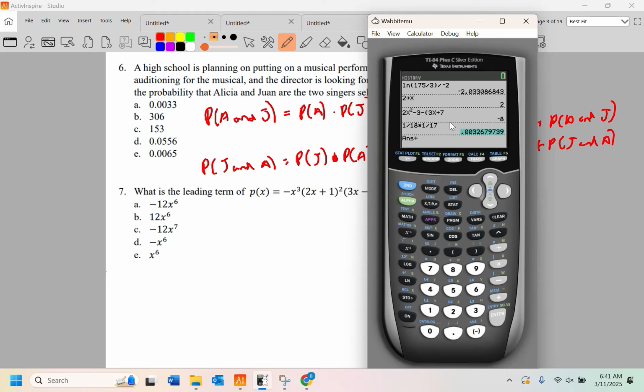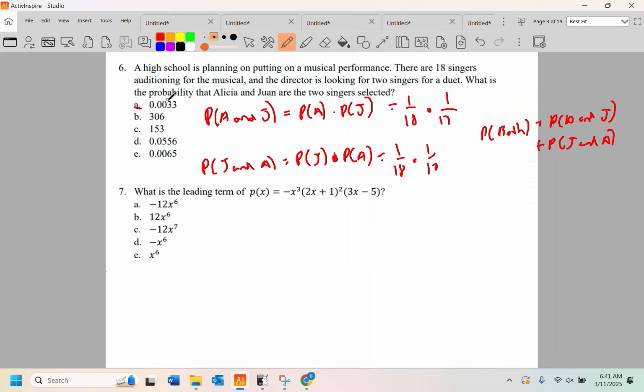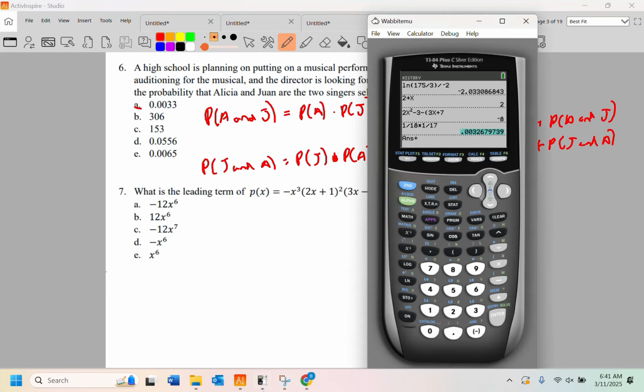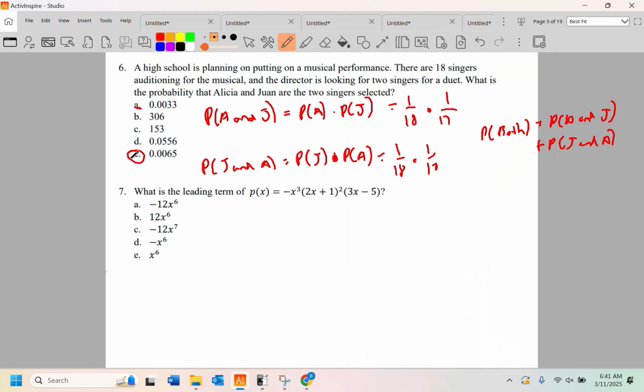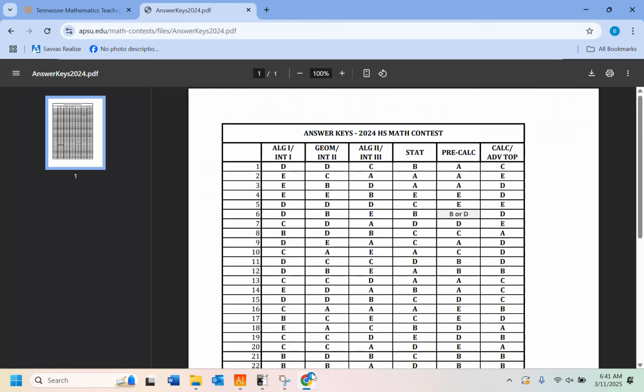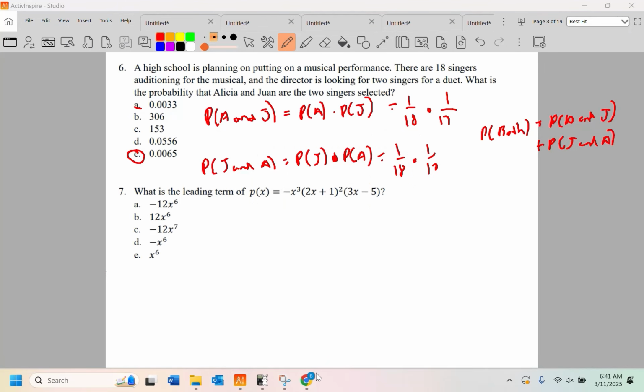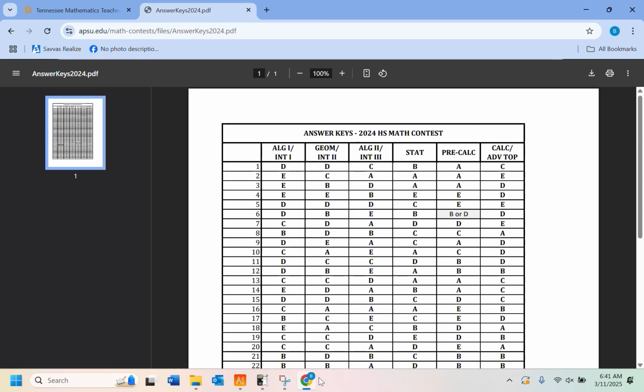See, they're expecting kids to get that as their answer and stop. I'm a standardized test maker. They expect kids to get that and stop. And there you go. It's 0.0065. So what number was that? That was number 6. Come on. 6, algebra 2, they picked E. So yes, I agree with the test maker.